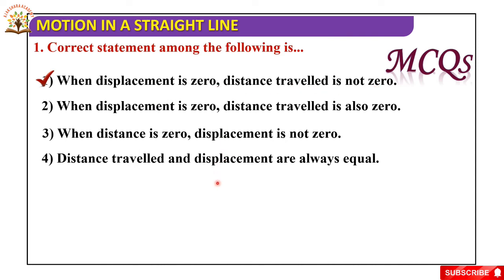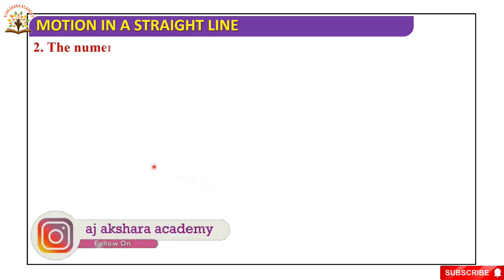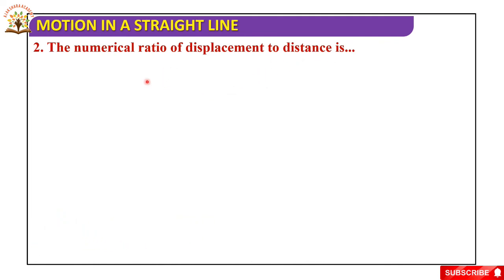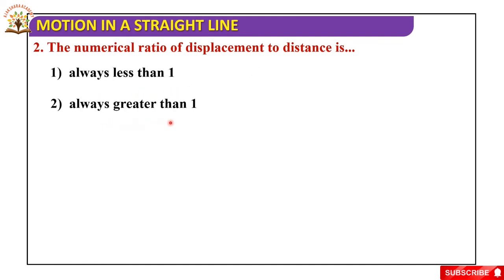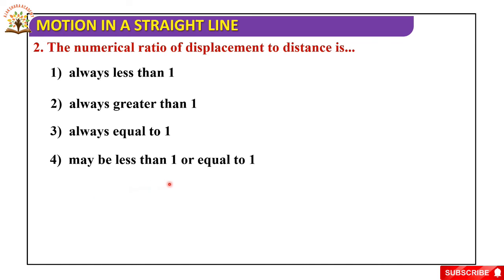Okay. Next, the second one. The numerical ratio of displacement to distance is: first option, always less than 1; second option, always greater than 1; third option, always equal to 1; fourth option, may be less than 1 or equal to 1.